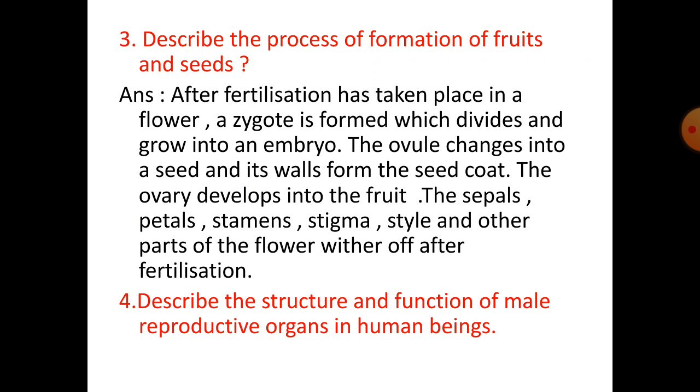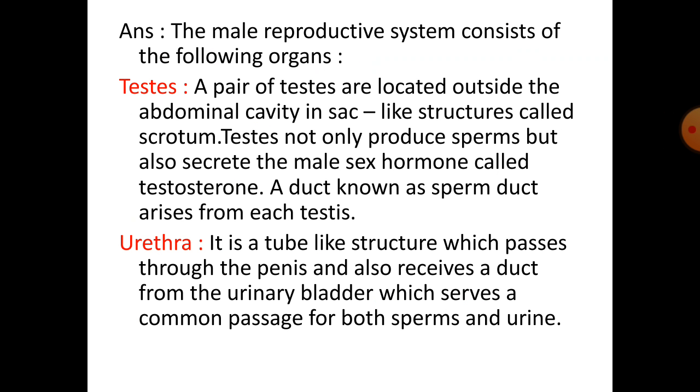Number 4. Describe the structure and function of male reproductive organs in human beings. The male reproductive system consists of the following organs: testes. A pair of testes are located outside the abdominal cavity in a sac-like structure called scrotum. Testes not only produce sperm but also secrete the male sex hormone called testosterone. A duct known as sperm duct arises from each testis.